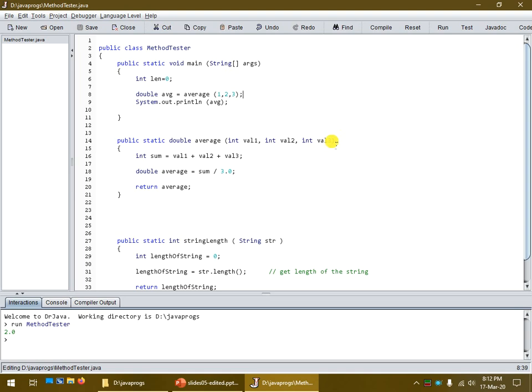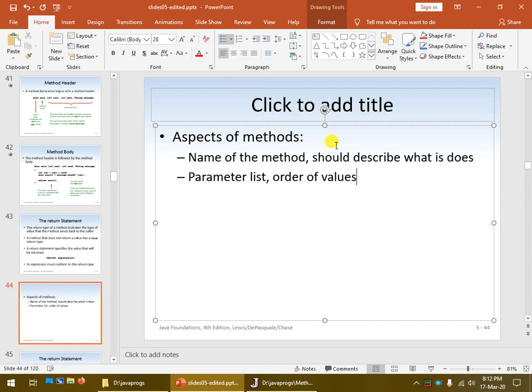If we had a string parameter, that might change the order. We would have to make sure that it's at the end. I'll go through an example of just that in a moment. So the order of values matters, and that's how Java determines the method itself. We're going to look at that rule in just a second.